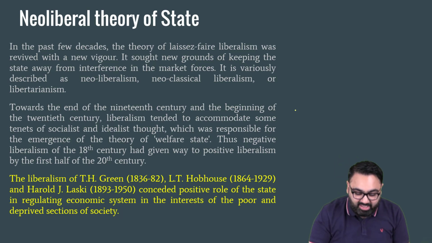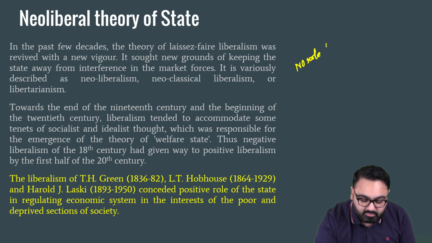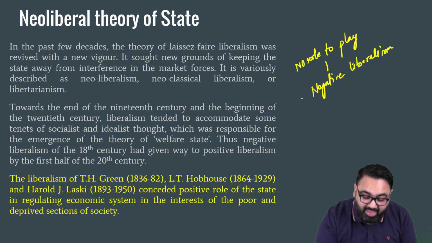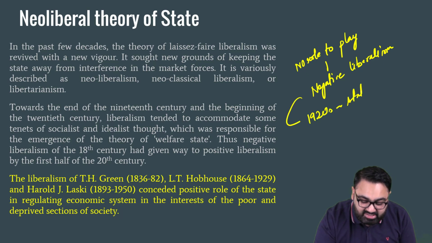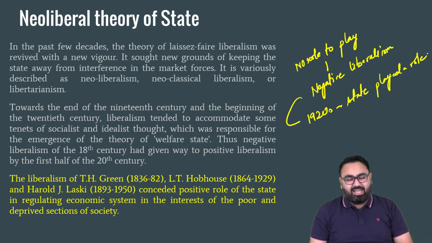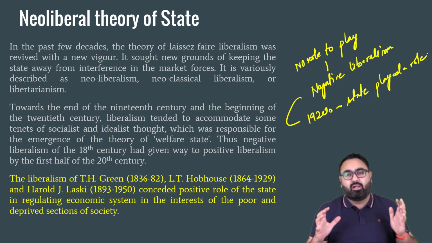In the 1920s, when the government had no role to play, or in other words, it was called negative liberty or negative form of liberalism, where the government set everyone free. That was changed after the 1920s, where the state started to play a role. Now, what role did the state play? The state, that is the government, played a very minimal role.